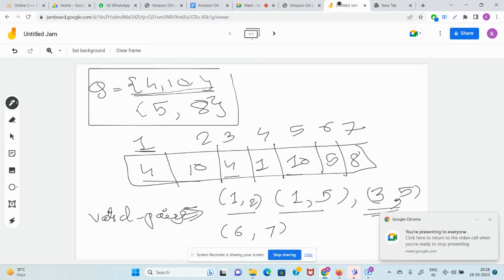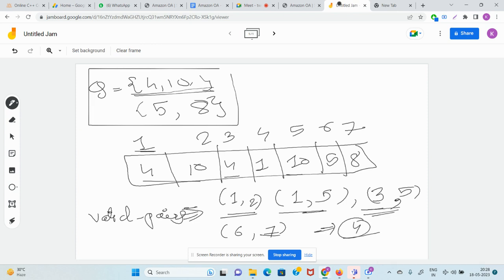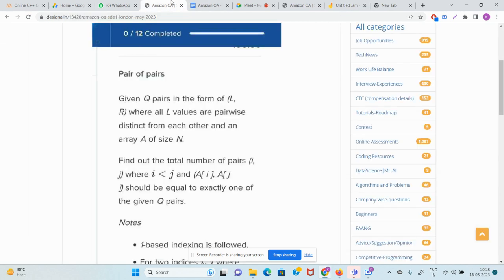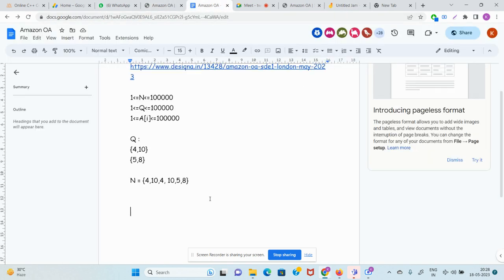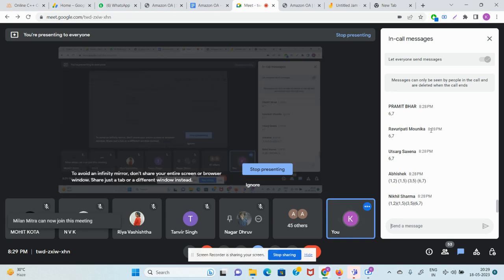So guys, for this test case, what is the answer? There is 1, 2, 3, 4. There are 4 valid pairs, right? So 4 is the output. If I quickly write it here, if I had 4 comma 10 as the pair and 5 comma 8, so there are a total of 2 pairs in the queue, and this was our array. Let me add a 1 here also. Our answer and output would be 4. So I think everything is clear till here. If everything is clear to everyone, guys, quickly start writing yes.